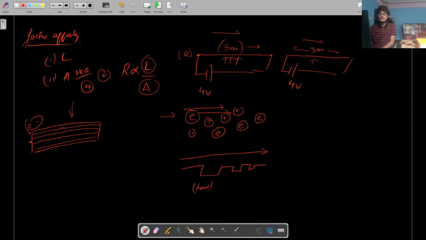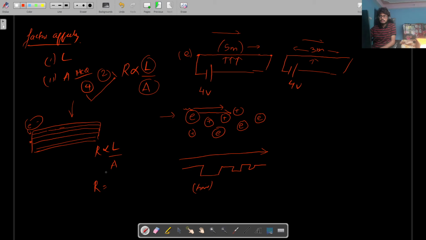In that aspect, it's not that good. But if you think about it, if you have more options, then you have more freedom to move, right? The electron gets more freedom when the area is increased. So it can move from any path it wants, the path where the least energy is being used. So resistance in this sense is directly proportional to length and inversely proportional to area.